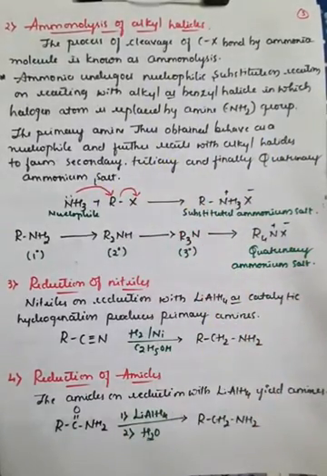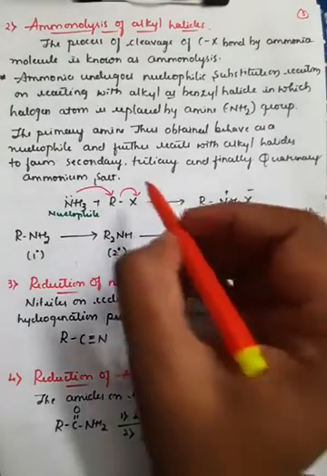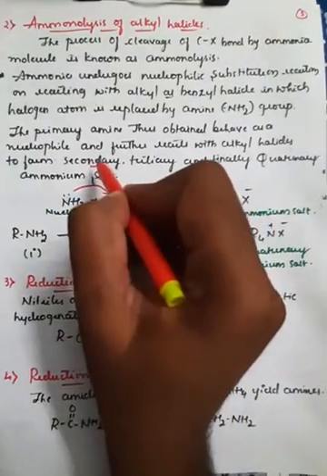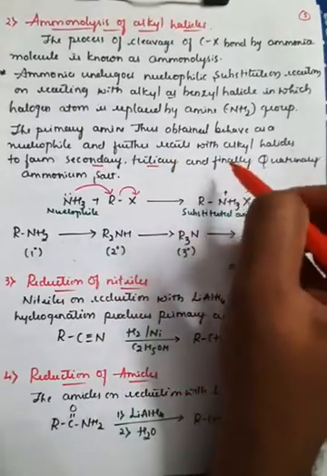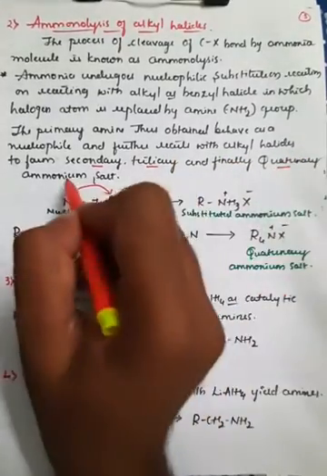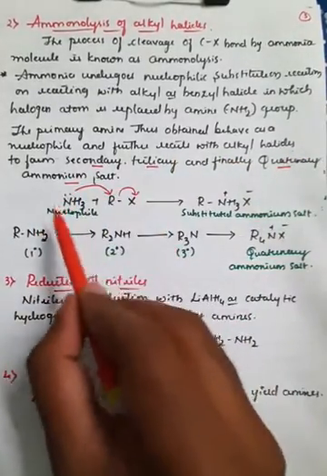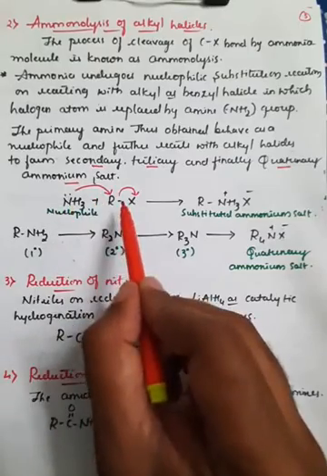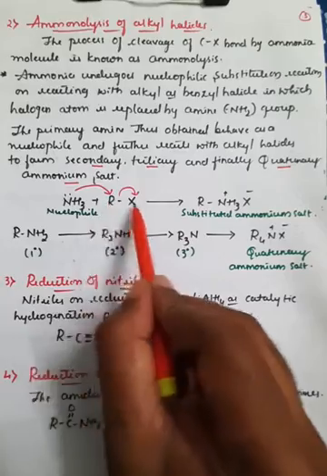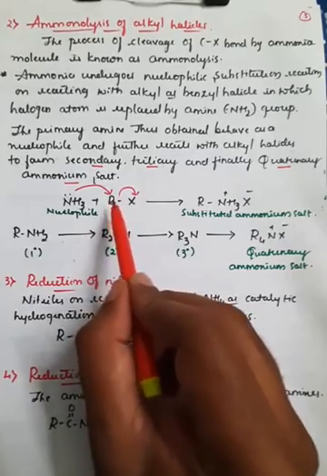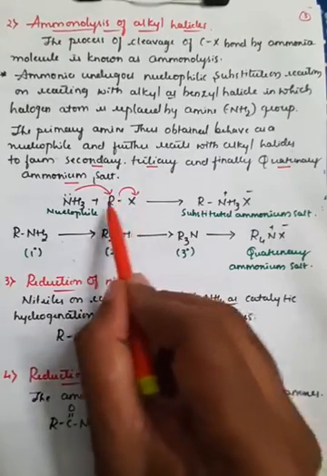This is very important, right? When the amine reacts with one alkyl halide it becomes secondary, further it again reacts with alkyl halide and converts into tertiary, and further it may be converted into quaternary ammonium salt. Here, NH3 attacks the alkyl group and cleaves the bond between R and X, where R is the alkyl group, the carbon bonded with the halogen.